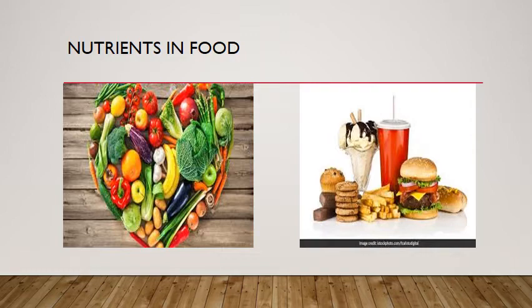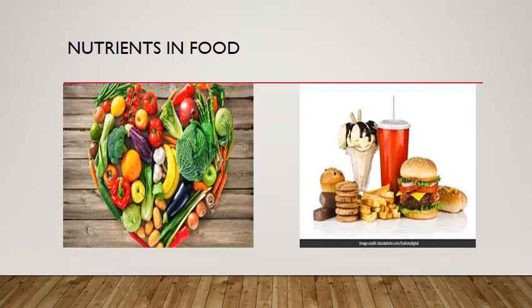We eat it only for the taste, like pizza, ice cream, soft drinks, chewing gums, toffee, and chips. These foods are called junk food, because they have zero nutrient value and are always harmful for our body.